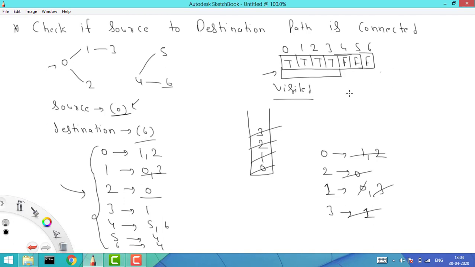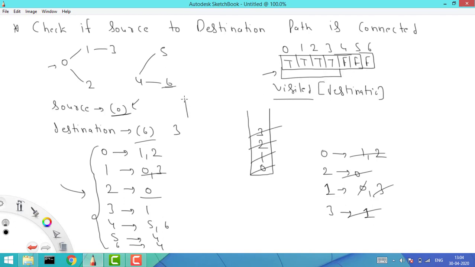So what I can do, at the last I will directly go to this visited array and find out the visited value of the destination, and as per the value it will return the answer, whether it is false or true. Now if my destination was 6, in this case it will be false. Let's say my destination was 3, meaning can I reach from 0 to 3? Yes, because this is true, so I can reach from 0 to 3.